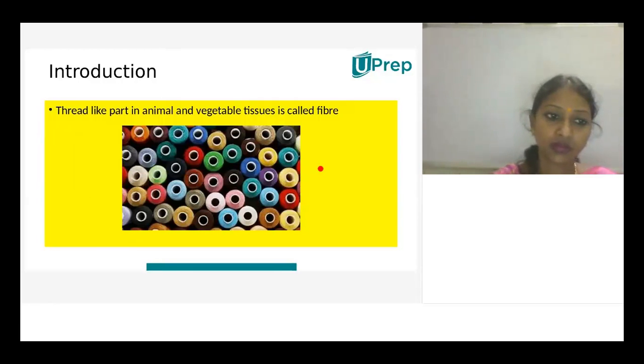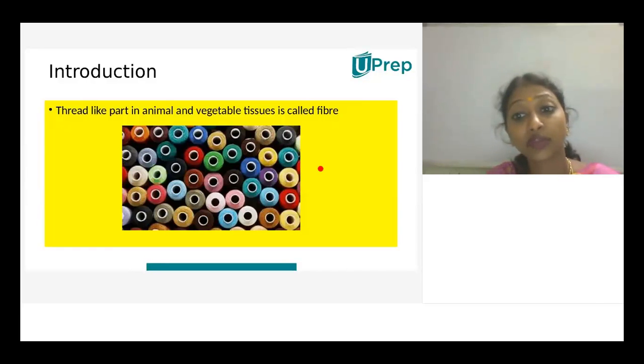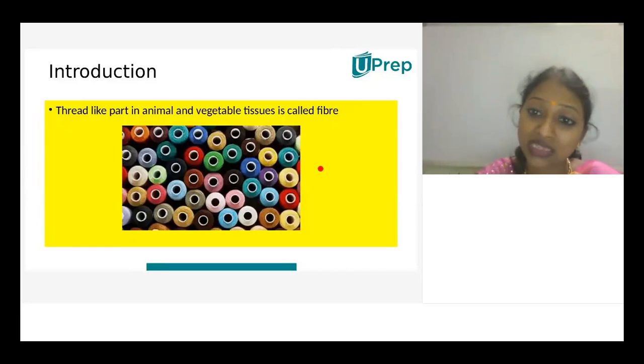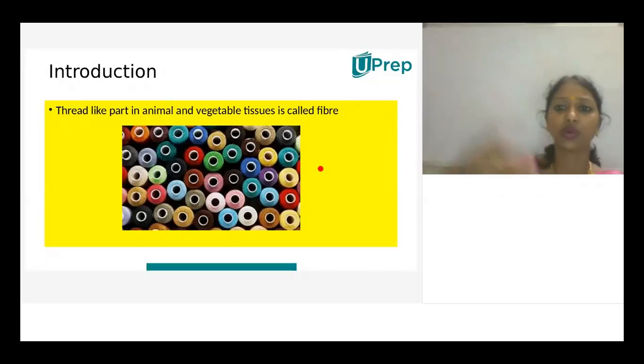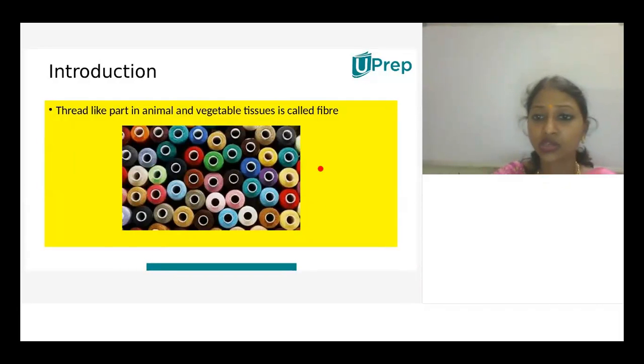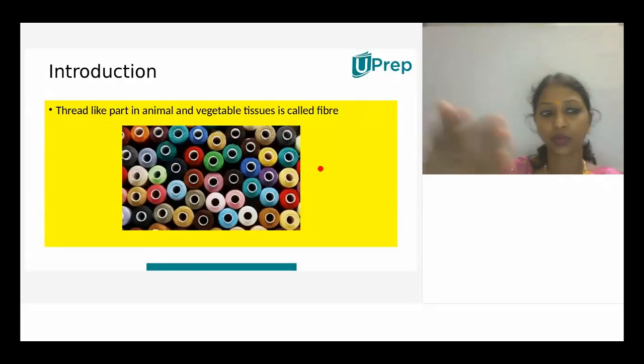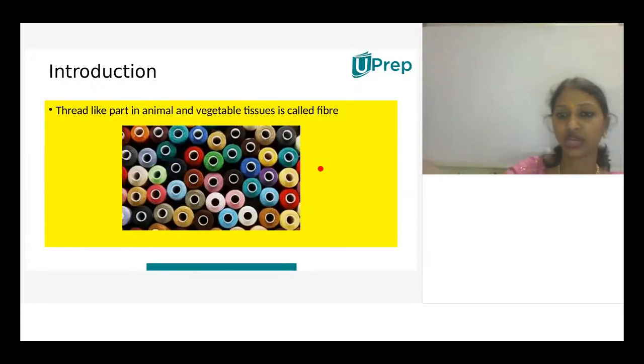Okay, ma'am. I understood. It is entirely based upon the fiber with which the textile material is made up of. So is nylon that type? Nylon is a strong fiber. That's what we'll go one by one, step by step. Then only we can go with the examples so that you will have a quite idea about it, so that you won't have any confusion between natural and synthetic fibers.